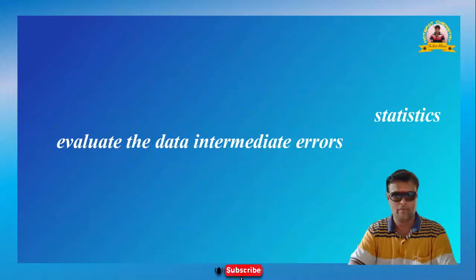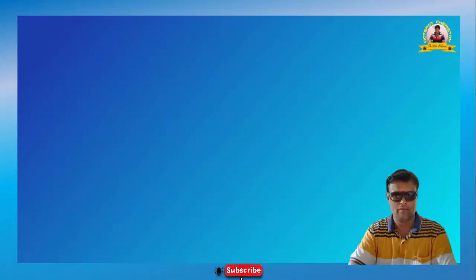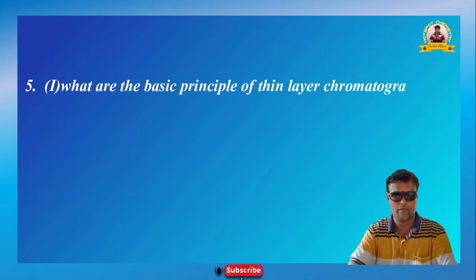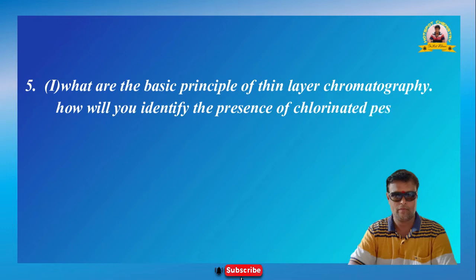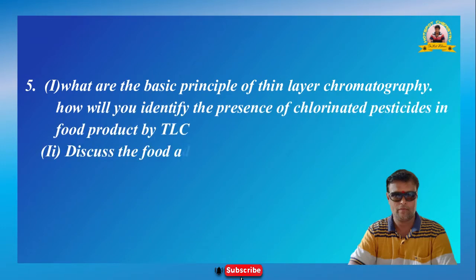Now question number 5.1. What are the basic principles of thin layer chromatography? How will you identify the presence of chlorinated pesticides in food product by TLC?